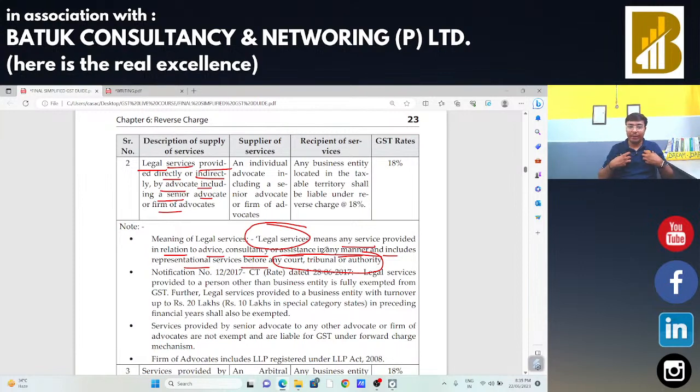I am an advocate also. I am doing the litigation also. Okay. जब भी मैं कोई litigation की services देता हूँ, at that time I am not going to make the invoice with GST. In that case, the recipient is liable to make the payment of taxes. और whenever जब मैं रिटर्न फाइलिंग की सर्विसेज या फिर एनी अदर सर्विसेज के लिए कोई भी इनवॉइस रेज करता हूं, in that case I am going to charge the GST. That is what the concept of reverse charge mechanism is.